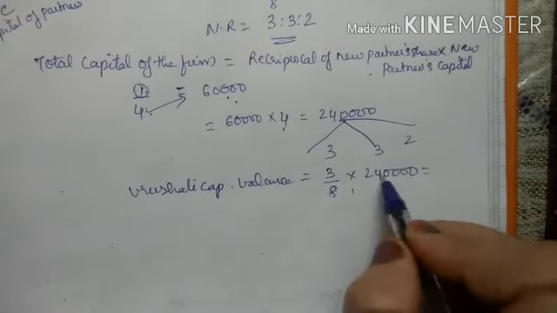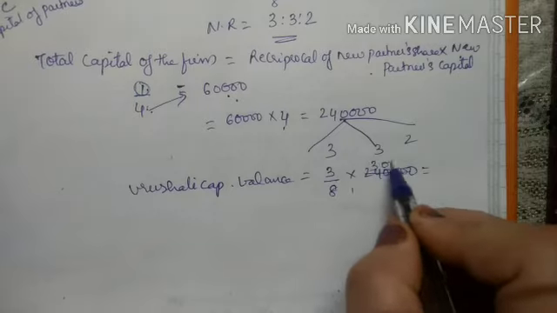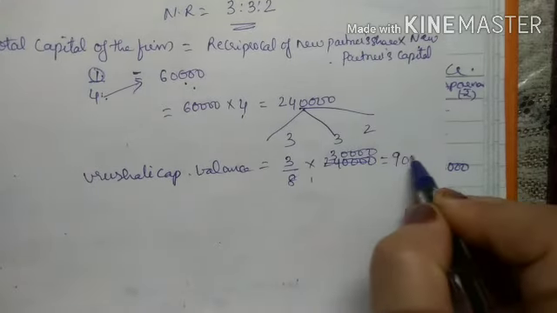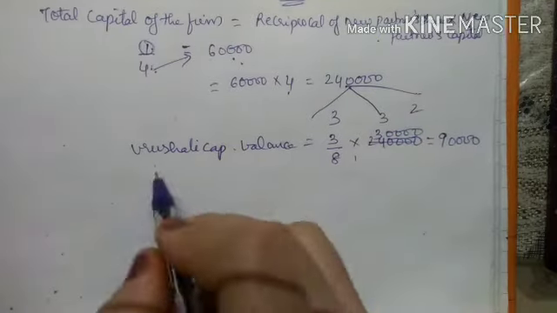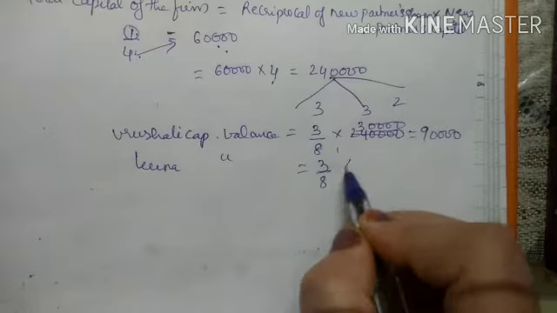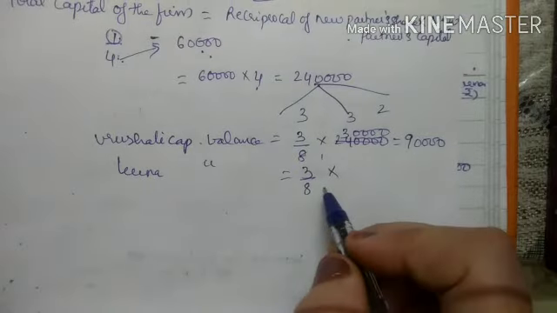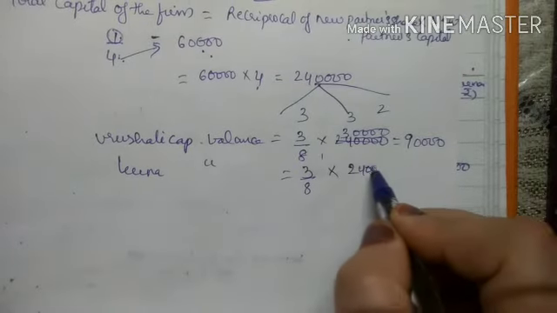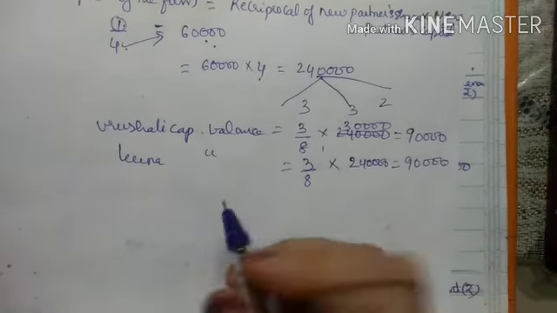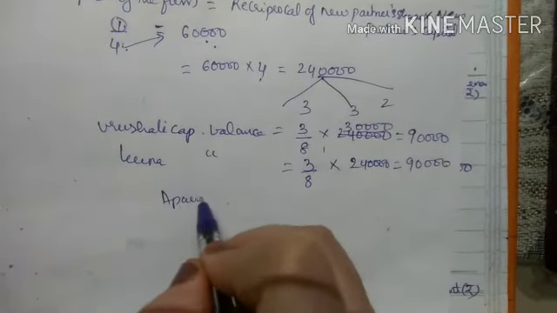8 ones are 8, 8 threes are what? 30,000 into 3, that is 90,000. Same way for Veena's capital balance, her new share is 3/8 into 2,40,000. So again she will get 90,000. And Aparna we already know, right?